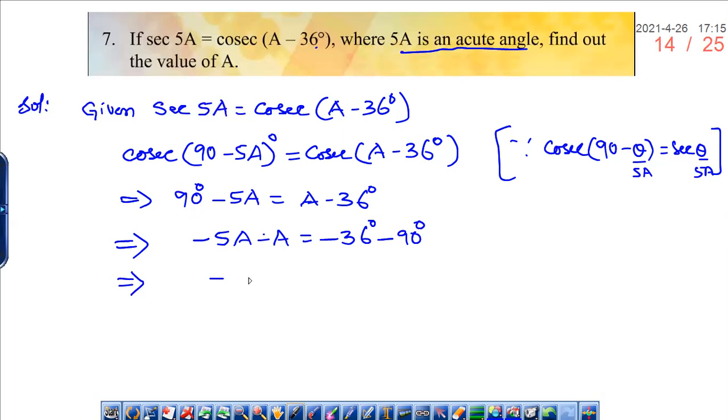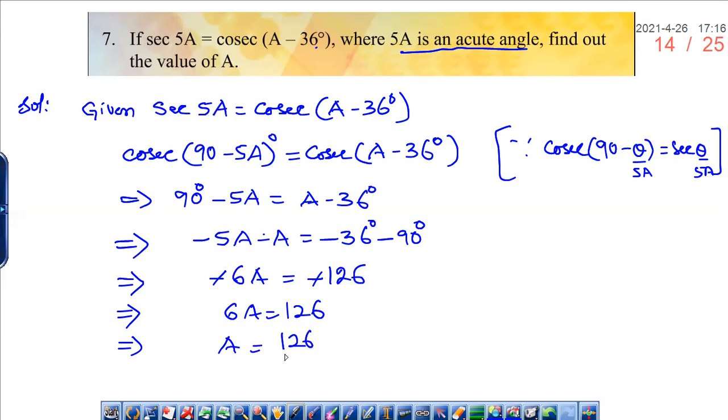So we get negative 6A equals negative 126, and negative on both sides gets cancelled. 6A is equal to 126, implies A is equal to 126 divided by 6.